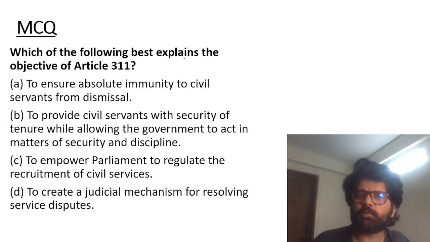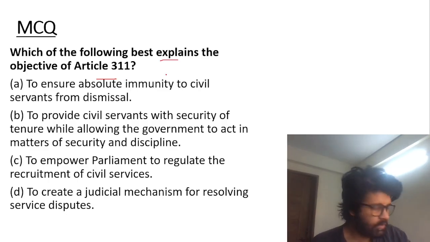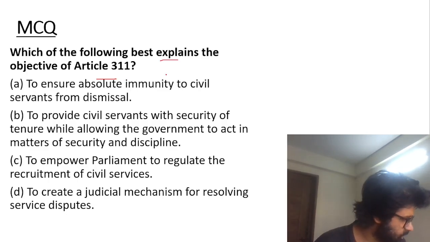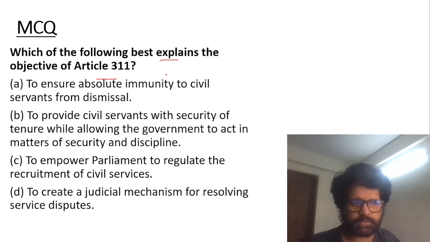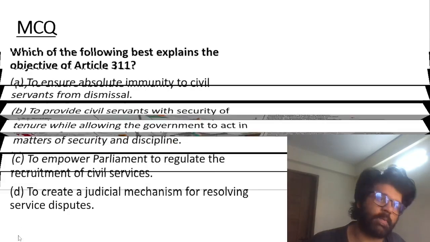Let's solve some questions. Which of the following best explains the objective of Article 311? Try to solve based on whatever we have just discussed. Tell me. So the answer is to provide civil servants with security of tenure while allowing government to act in matters of security and discipline. This is the best option.